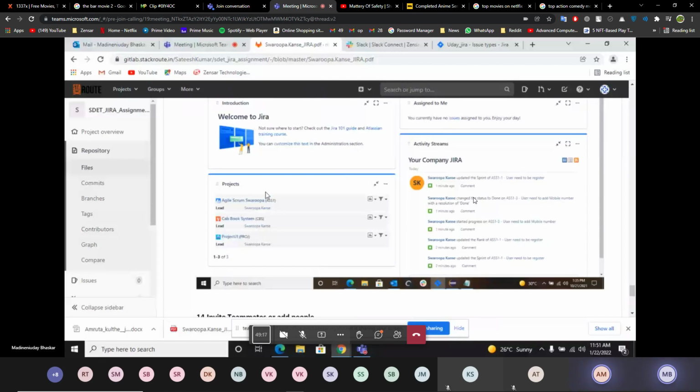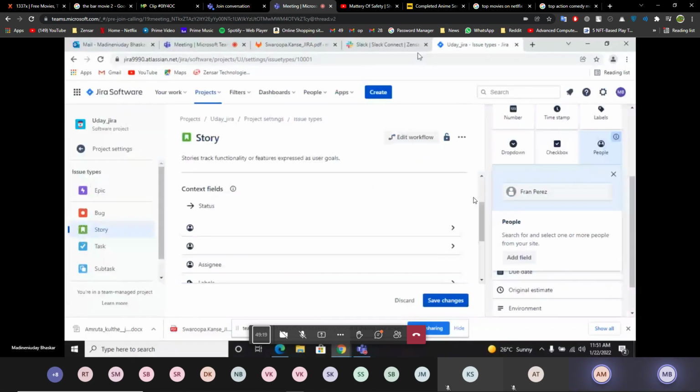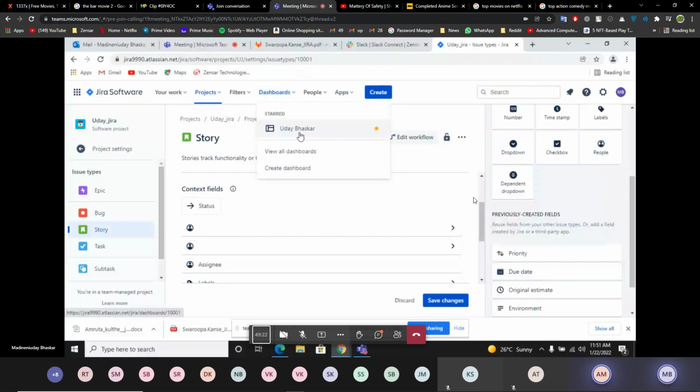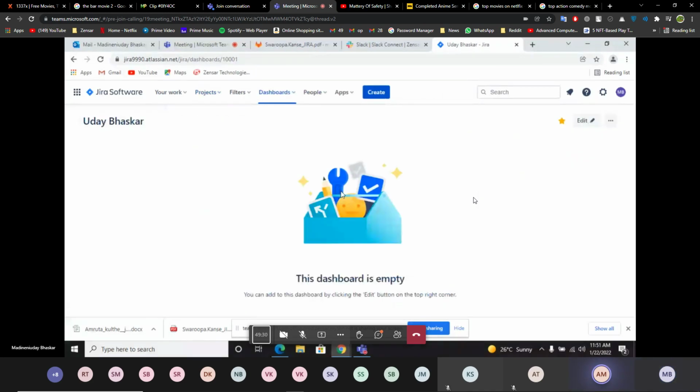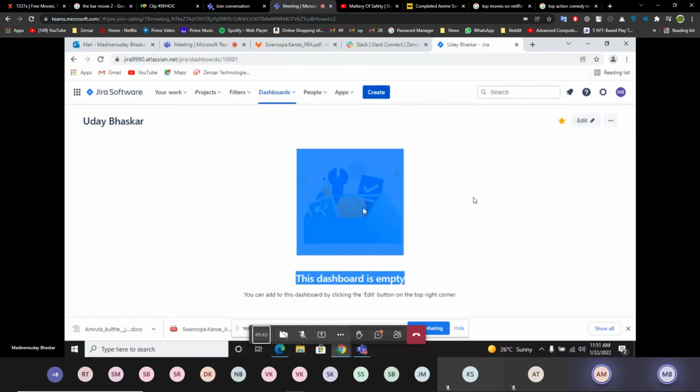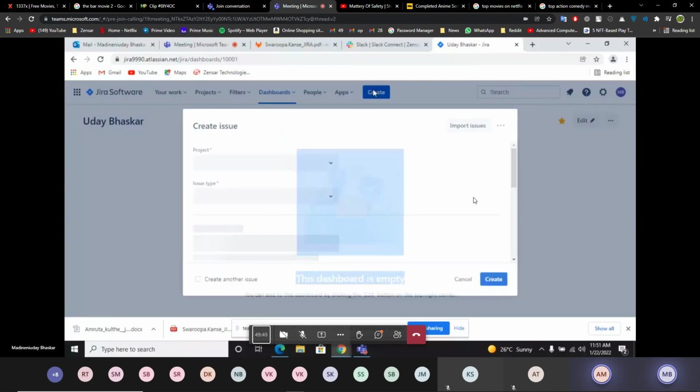So go to your dashboard once. Touch it. Okay. Scroll down, scroll down. No, bro. Yeah, just add create here. Create here. Touch on create. Create. Okay.